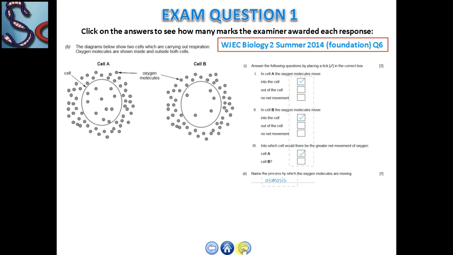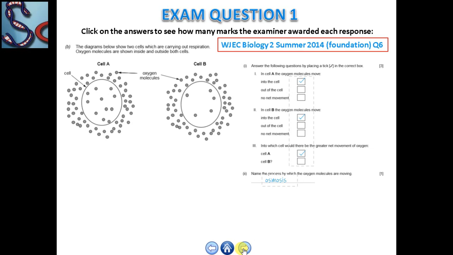Now, watch cell A and cell B and notice the difference between both the cells. In this diagram, two cells are given which are carrying out the respiration of oxygen molecules inside and outside of the cell. Okay, now question number 1.